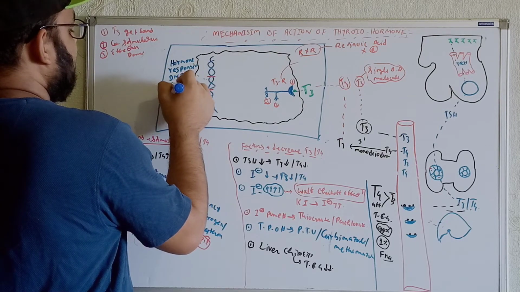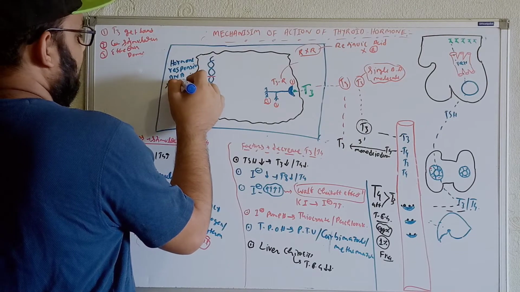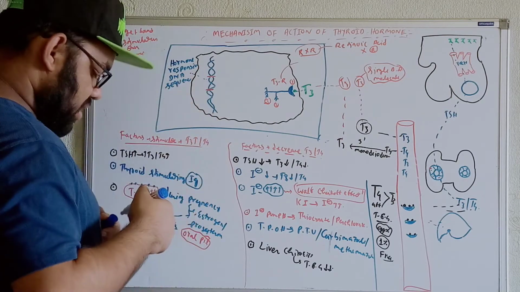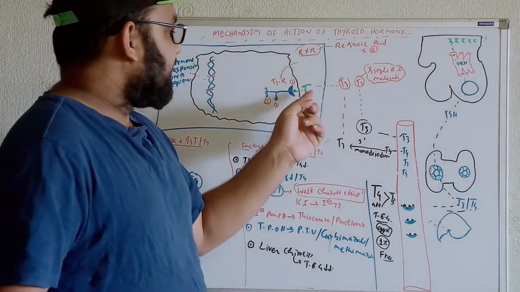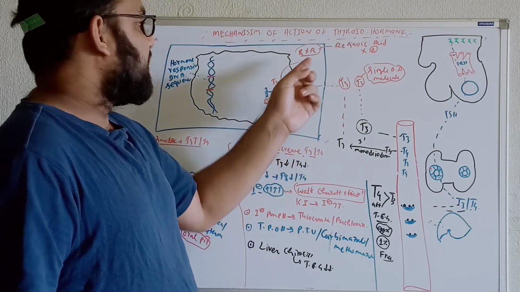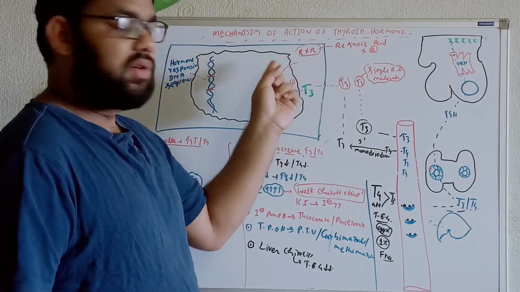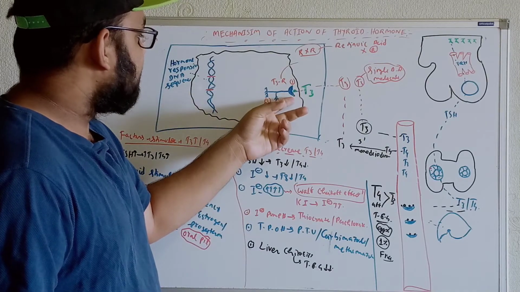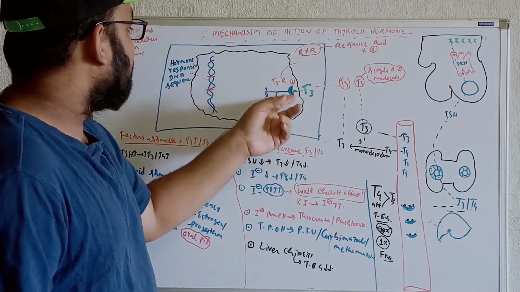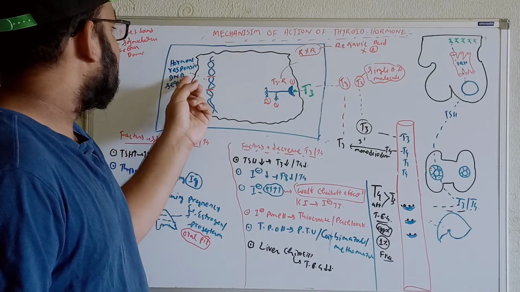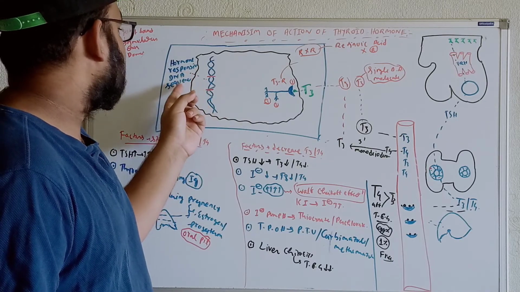So what is this thing known as hormone responsive DNA sequence? Now try to understand. Whenever the T3 is getting bound along with the T3R receptor in terms of the retinoic acid X receptor over here, these receptors will go towards this region. That means the hormone sensitive DNA sequence.